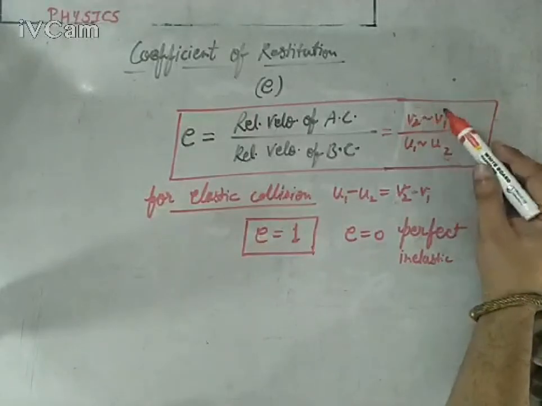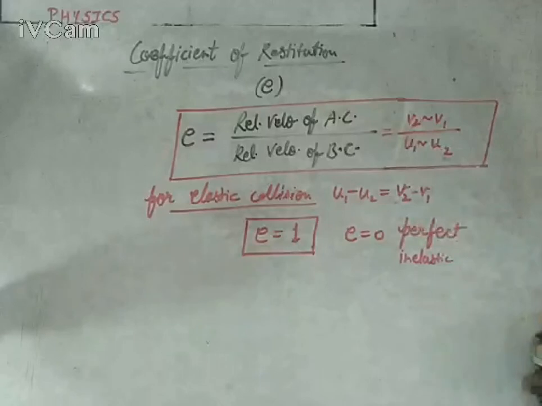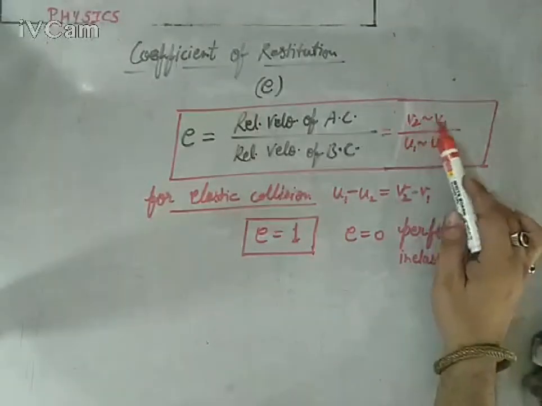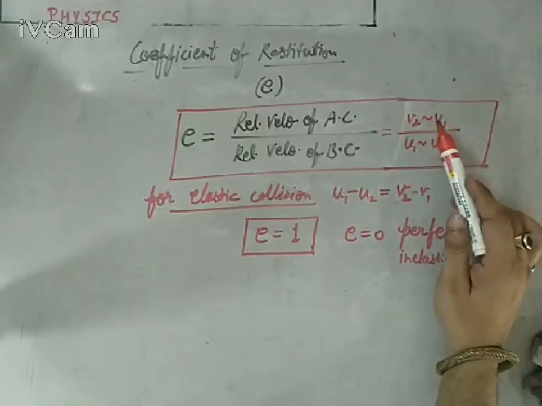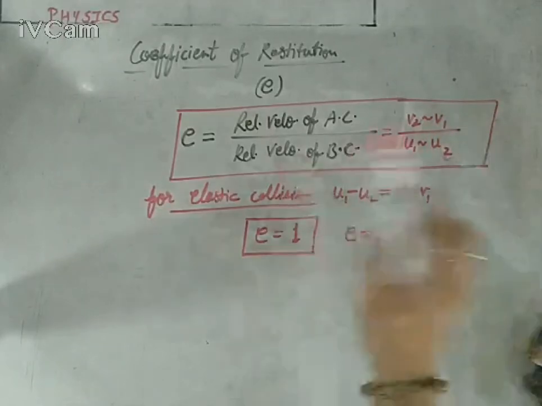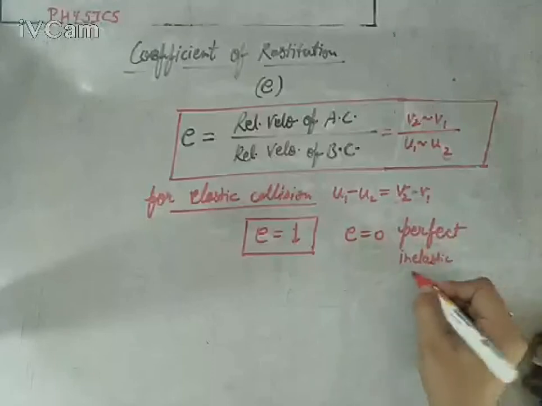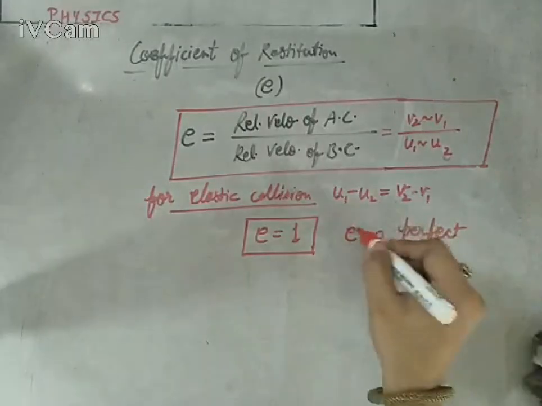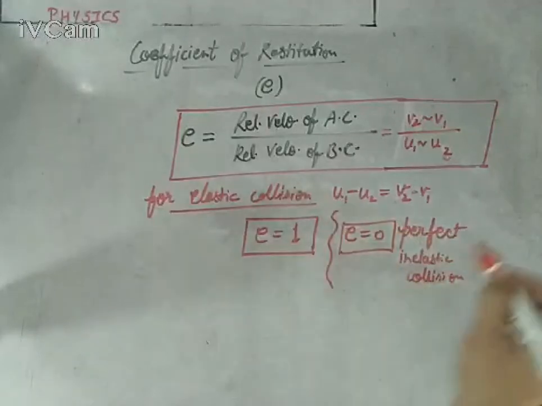The difference between v2 and v1 would be 0, since they move with the same velocity. So for a perfectly inelastic collision, e would be 0. Keep this in your mind.